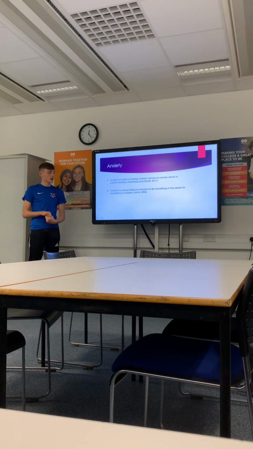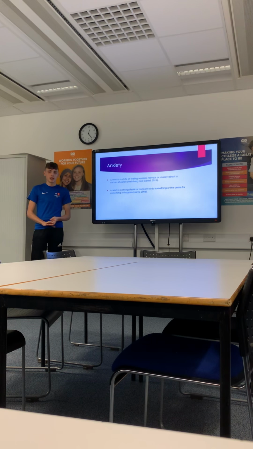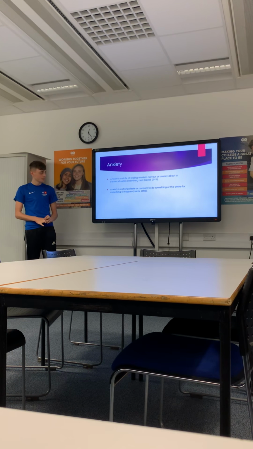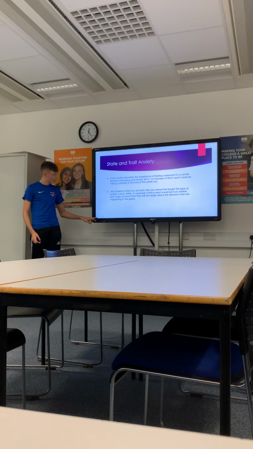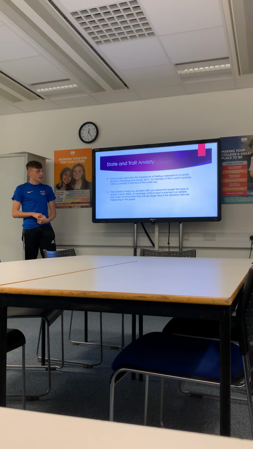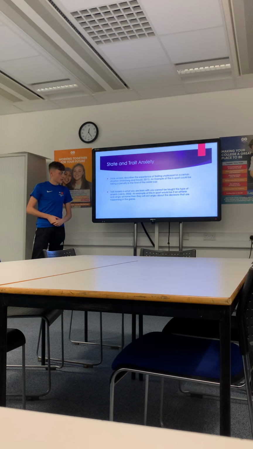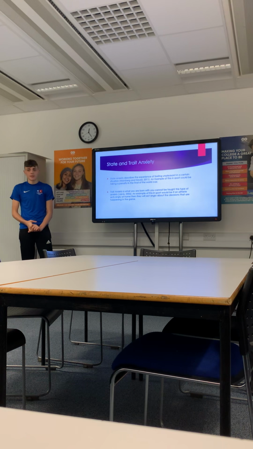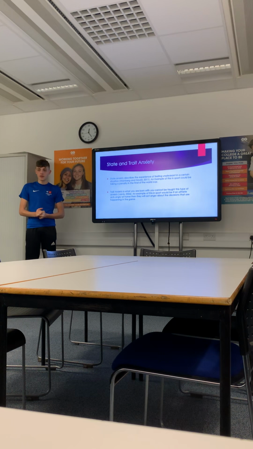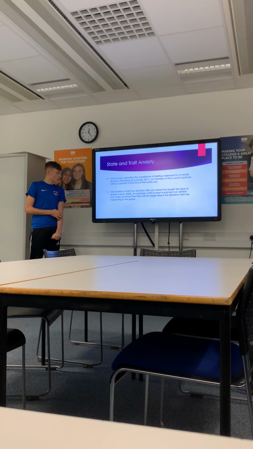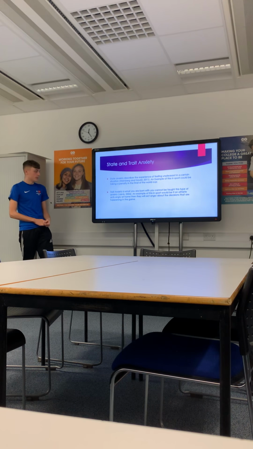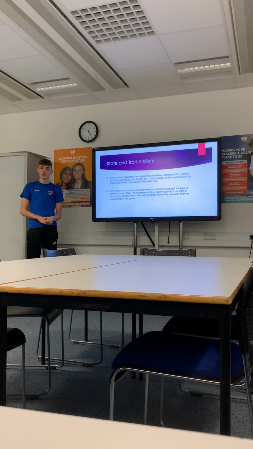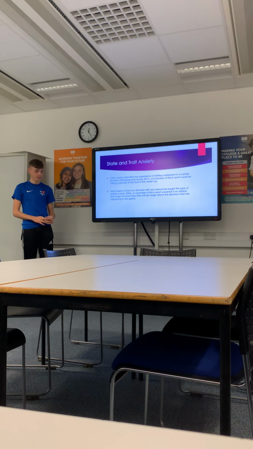These are the definitions I got for anxiety. And anxiety basically is a state of feeling worried, nervous, or uneasy about a situation. The 2 types of anxiety, state and trait. State anxiety describes the experience of feeling unpleasant in a certain situation. An example of this could be taking a penalty in the World Cup final. Trait anxiety is what you are born with, you don't learn this. So if a footballer is angry at home, then they're going to be angry on the pitch as well.